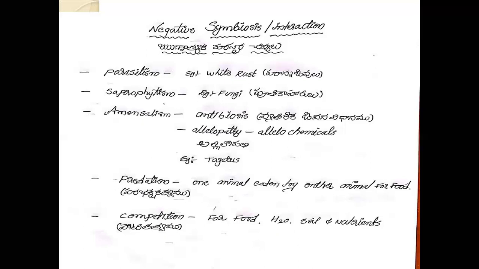So competition is present between two, three or more plants. The healthy plants first collect the nutrients and water, but weak plants cannot absorb water or nutrients, so automatically they lose their life. This type of negative symbiosis is called competition.